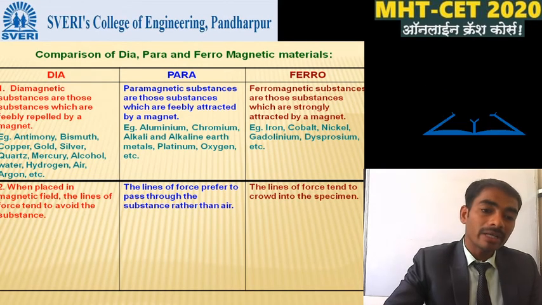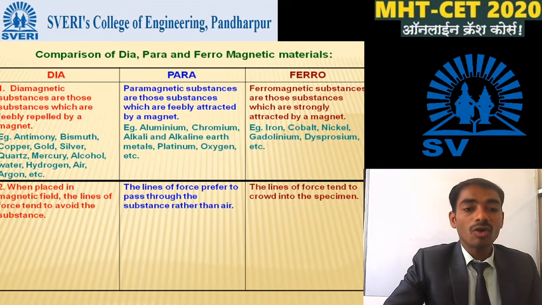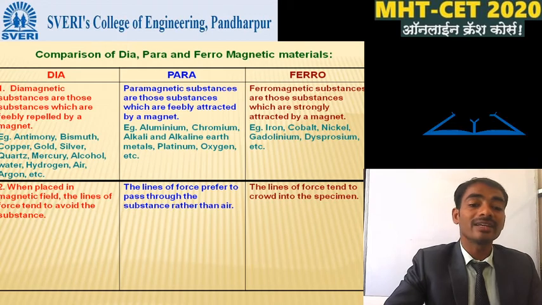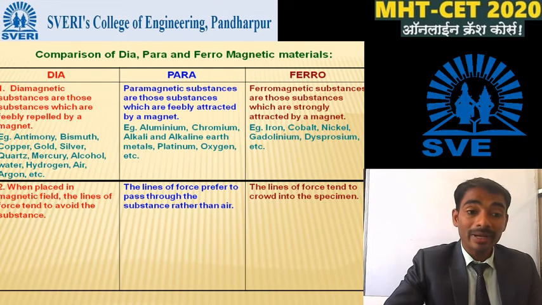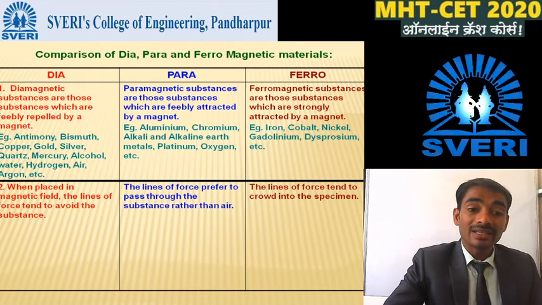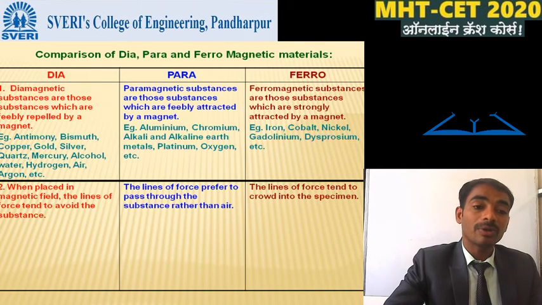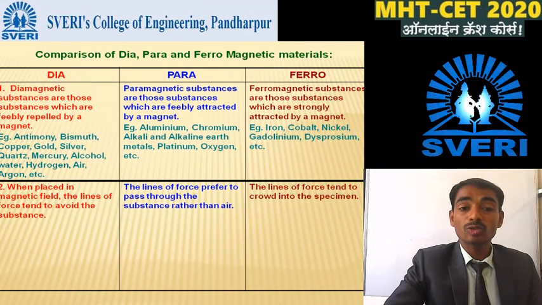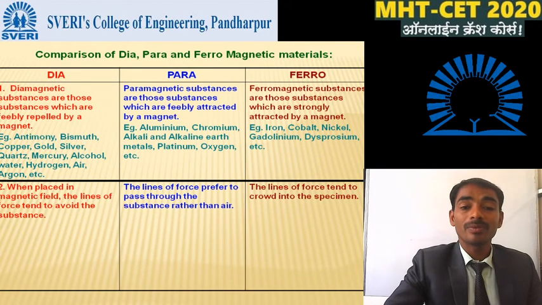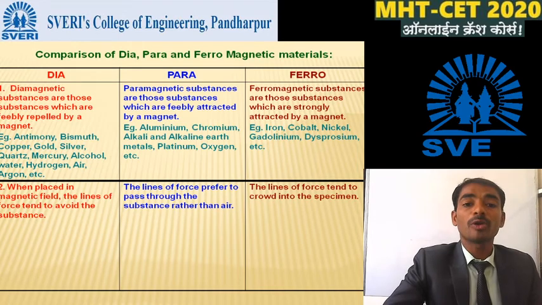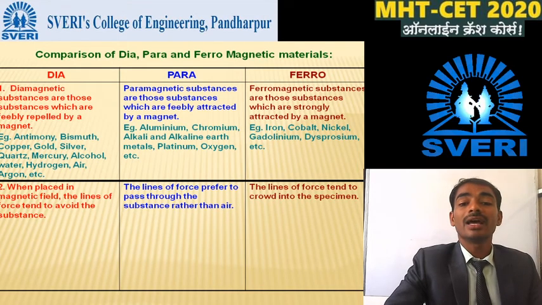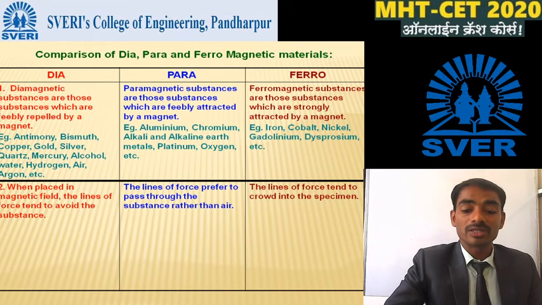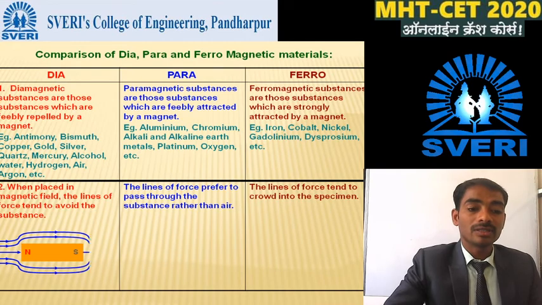In case of paramagnetic material, the lines of force prefer to pass through the substances rather than the air. If we place the paramagnetic material in the magnetic field, then the lines of force prefer to pass through the substances rather than the air. But in case of the ferromagnetic material, when we put the ferromagnetic material in the magnetic field, then the lines of force tend to crowd into the specimen. So this is the best example.